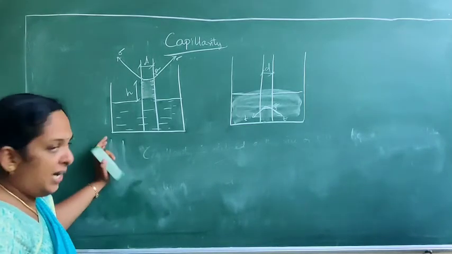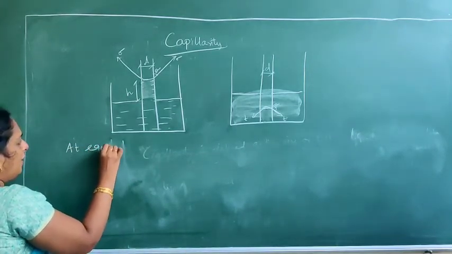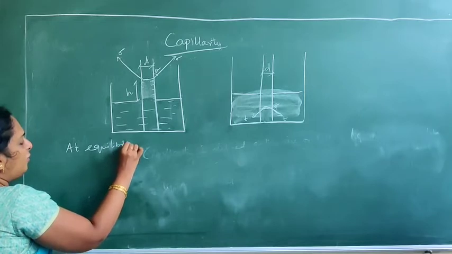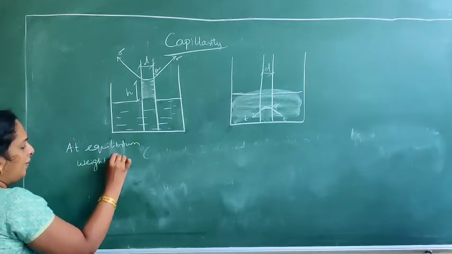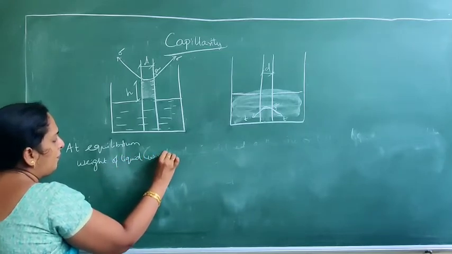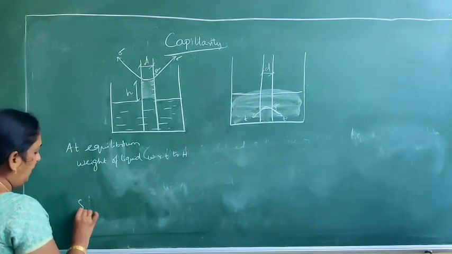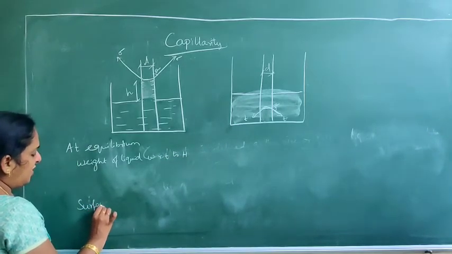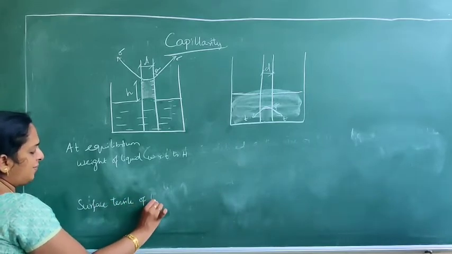So at equilibrium condition, the weight of this liquid with respect to height h will be balanced by the surface tension of this liquid.